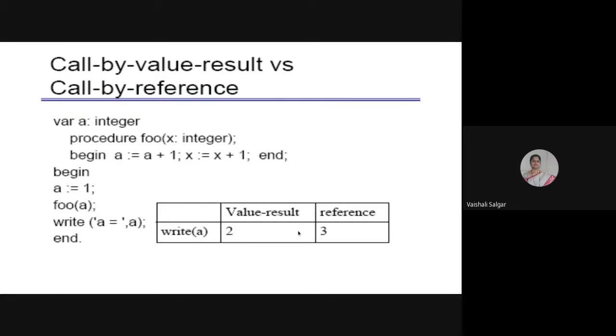Now value result, so what it is doing over here: whenever foo a will be called, the control will be transferred to the function definition where a is copied as 1. The value of a is 1 and it is getting copied into x. Now tell me what will be the value of a and x over here. Just check it out and let me know. What do you think? What will be the values over here?